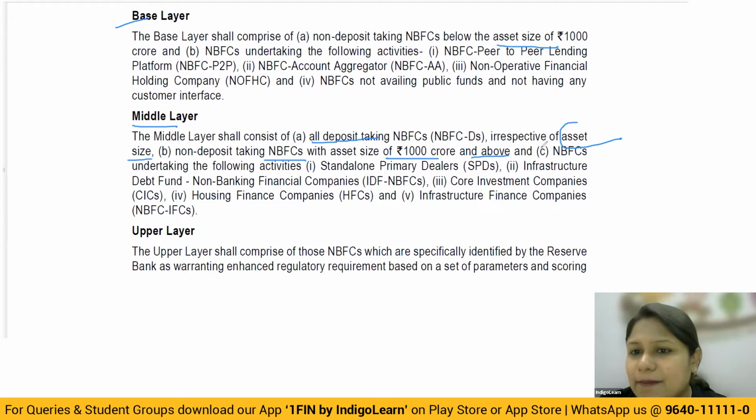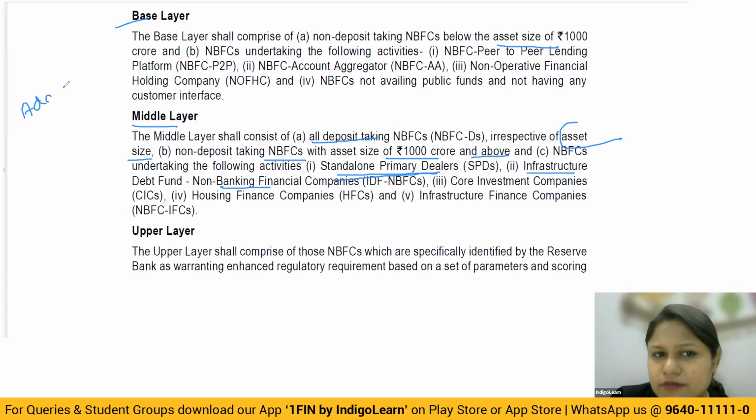Correct? Then apart from that, they have given you 2. SPD, that is standalone primary dealers, which deal in government securities. Infrastructure debt fund NBFCs, these are funds investing in infrastructure. Then you have core investment companies, CICs, housing finance companies, and infrastructure finance companies. So these are the NBFCs that are going to fall where? In the middle layer. Now you have to understand properly. In the middle layer, first of all deposit taking, plus non-deposit with 1,000 crore or more asset size.